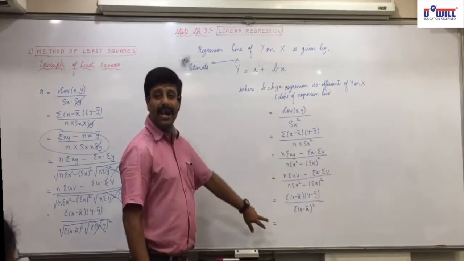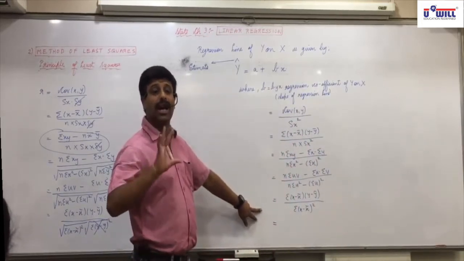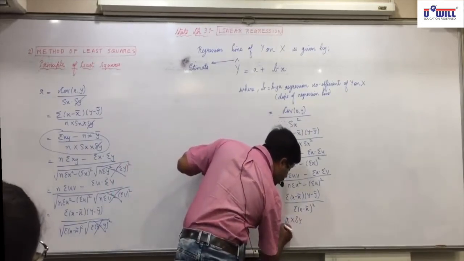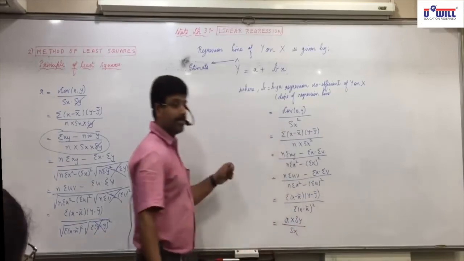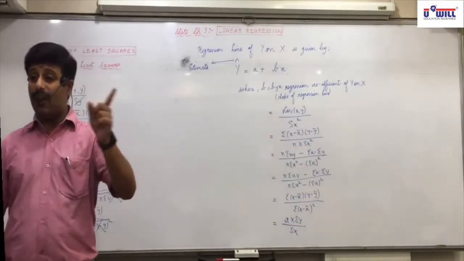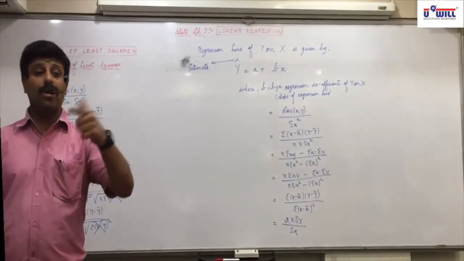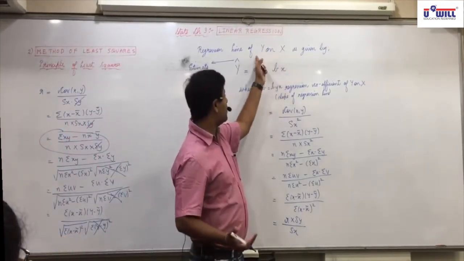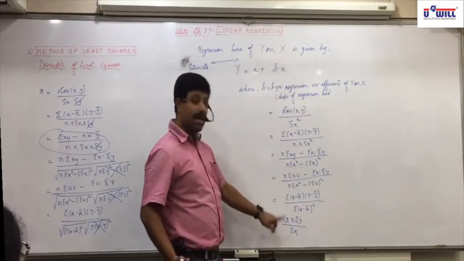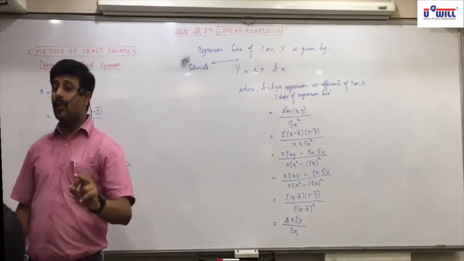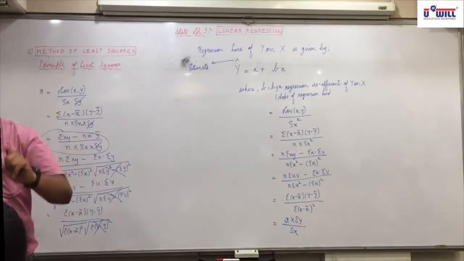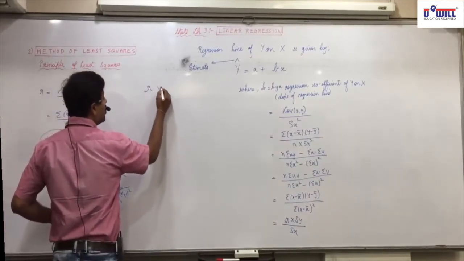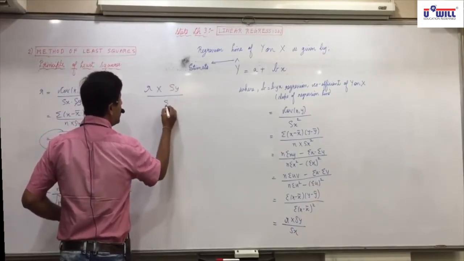We will be finding that last formula using correlation R. R into Sy upon Sx. We are finding regression line of y on x. So remember Sy upon Sx, y on x. So Sy upon Sx multiplied by R. R into Sy upon Sx. Now why this formula? Understand it. Listen carefully. R into Sy upon Sx.